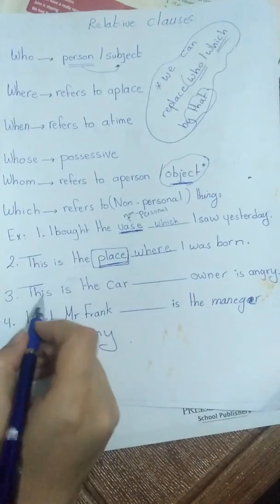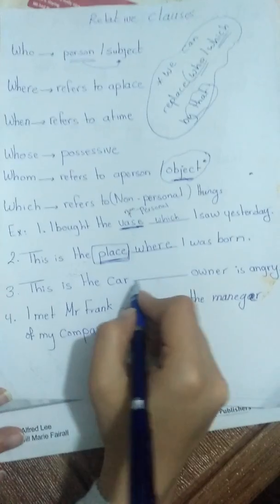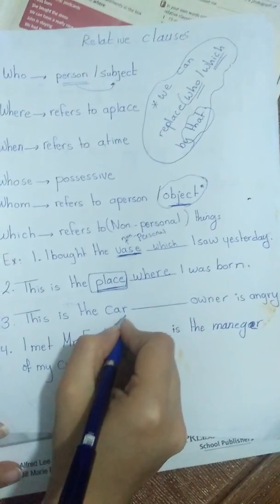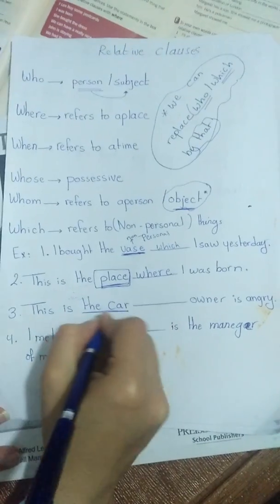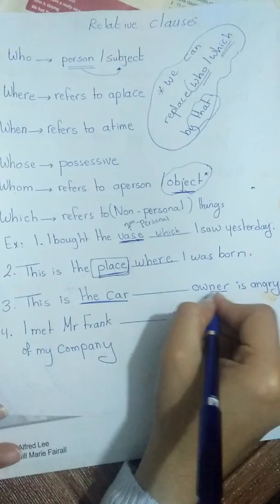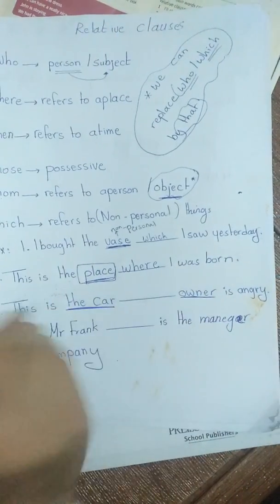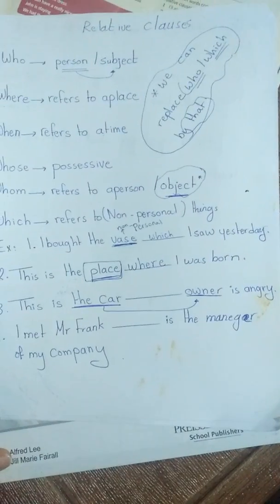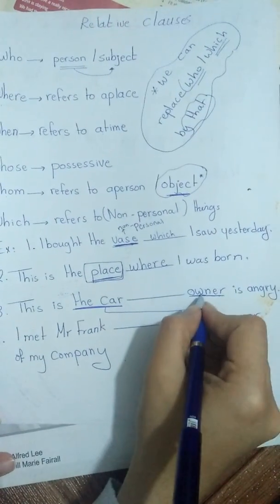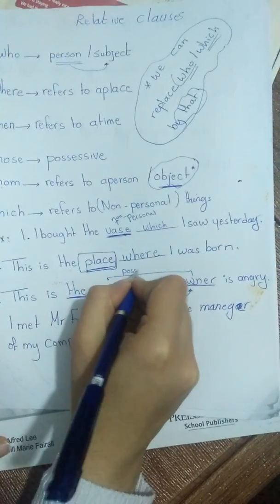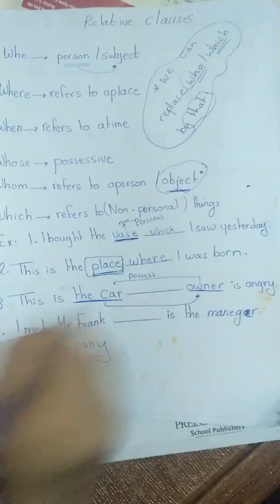Now, this is the car, space, owner is angry. We underline the car, and we underline owner. The car is owned by the owner, so the owner possesses the car.